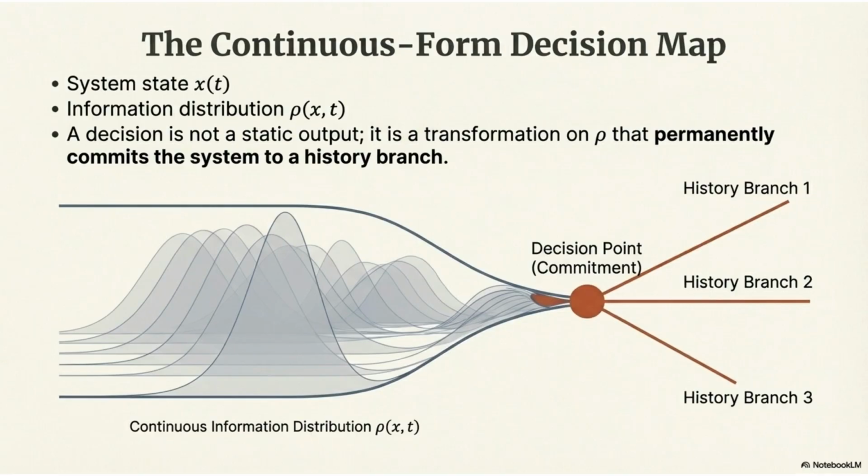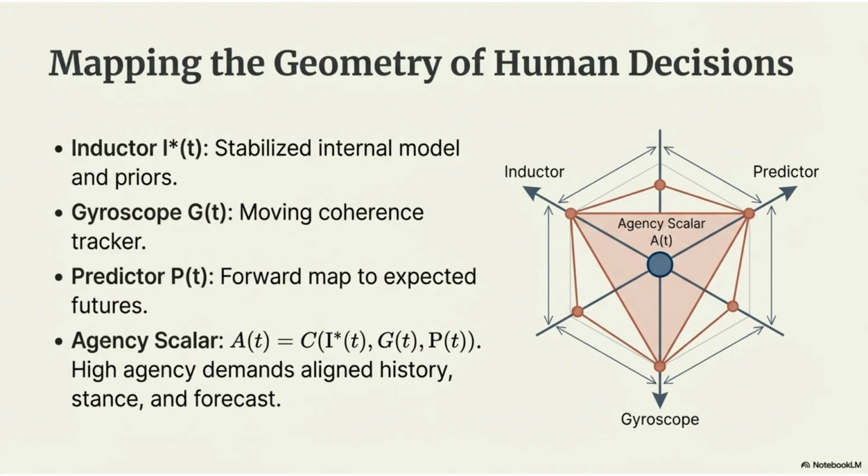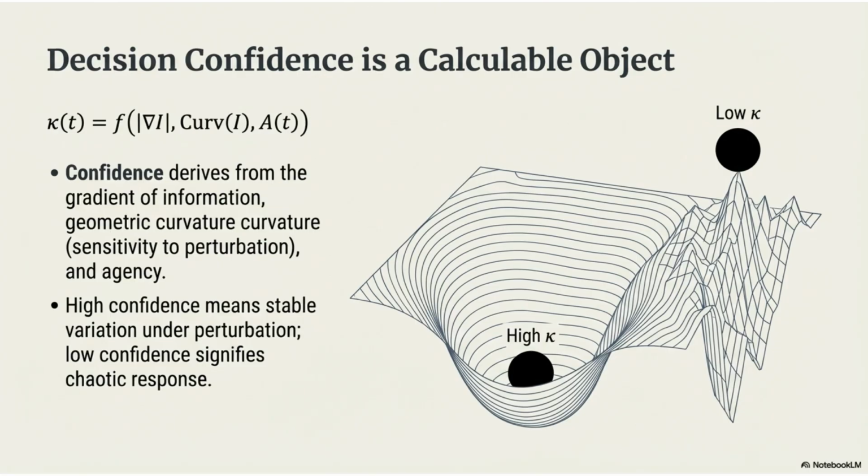The continuous form decision map shows that a decision is not a static output. It is a transformation on the information distribution that permanently commits the system to a specific history branch. We can map the geometry of human decisions using an inductor for the internal model, a gyroscope for the coherence tracker, and a predictor for expected futures. High agency demands alignment across history, stance, and forecast. Decision confidence is a calculable object. It derives from the gradient of information, geometric curvature, which is sensitivity to perturbation, and agency. High confidence means stable variation under perturbation.